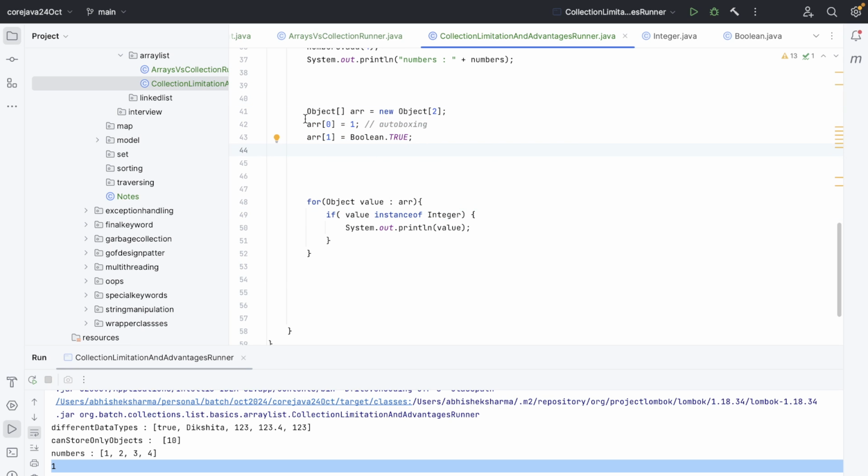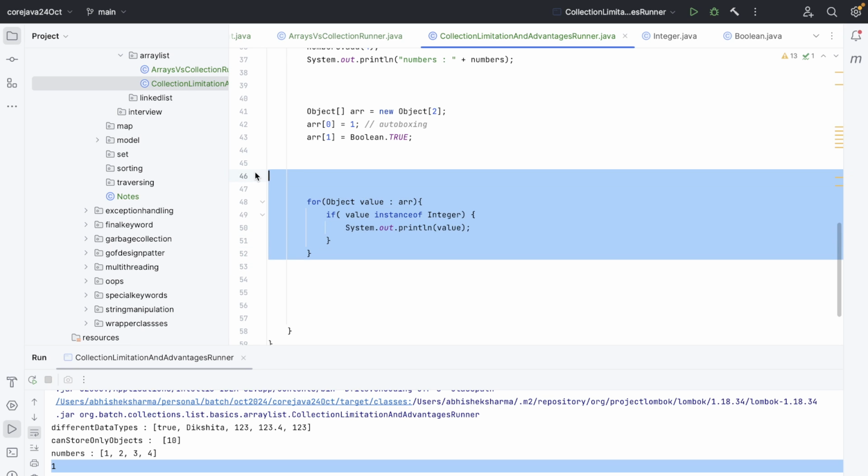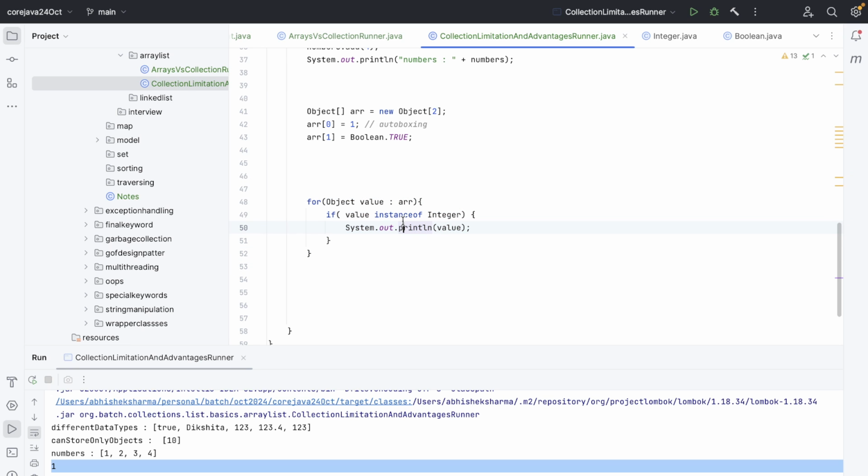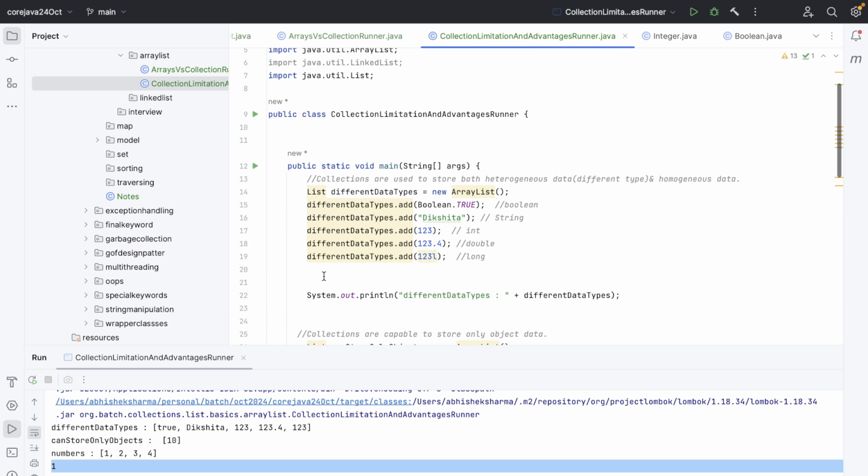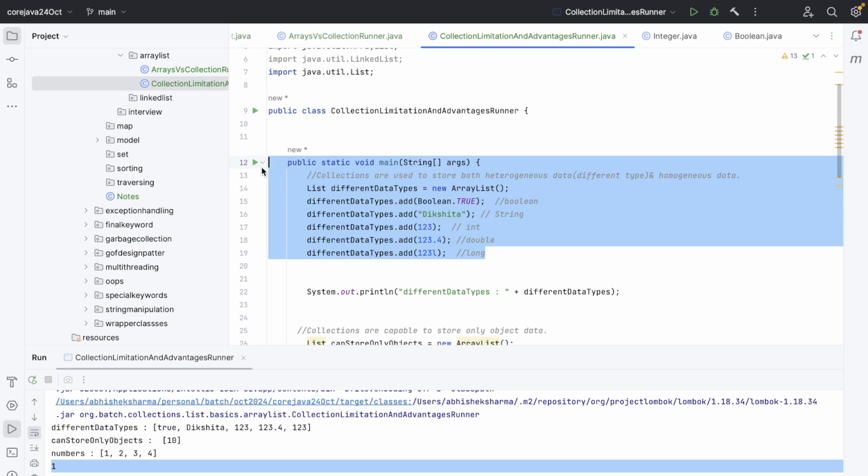This is not something that we can work around with collections either. In collections also, this is an issue. If I use heterogeneous data, then we need to check instanceof, using the instanceof operator multiple times. That's why in the real-time scenario, in the production environment, we never use a heterogeneous collection. We always make it